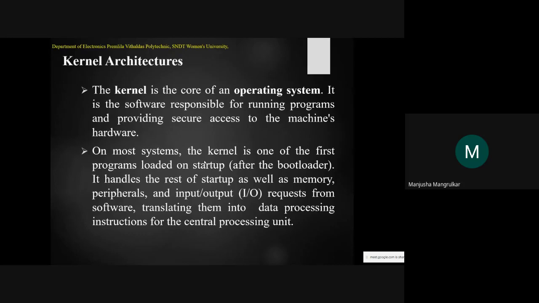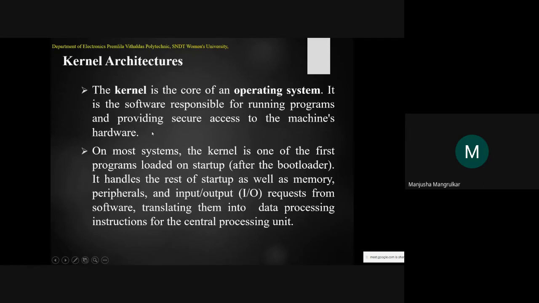Now, the kernel is the core of an operating system. Our body is there, but our soul is the core part, right? So the kernel is the core part of the operating system. It is a software program, nothing to do with hardware, and that program is responsible for running programs and providing secure access to the machine hardware.